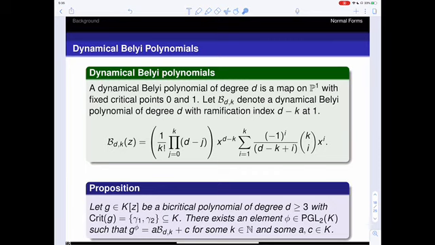So if we have any bicritical polynomial of degree greater than or equal to 3 with two critical points that lie in the base field, then we can always conjugate to a polynomial of the form a times one of these Belyi polynomials plus c, and will remain in that base field.